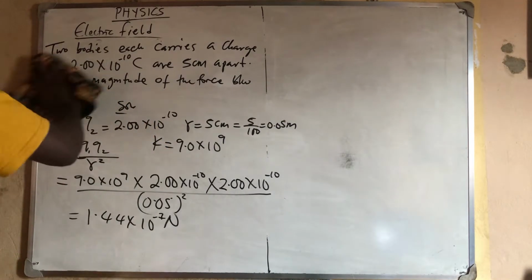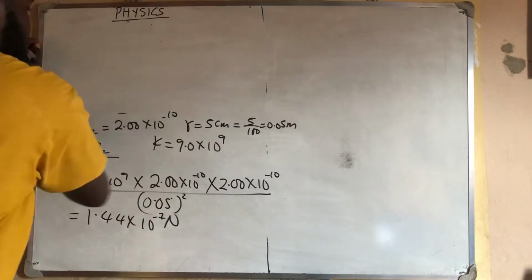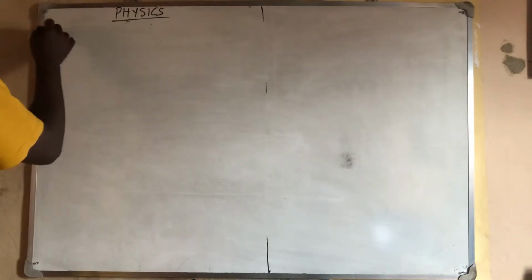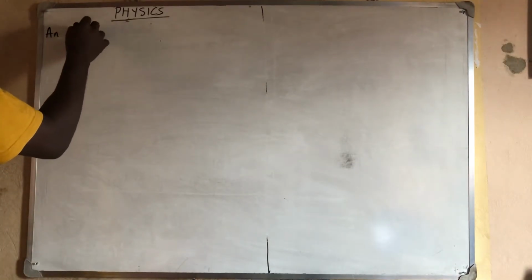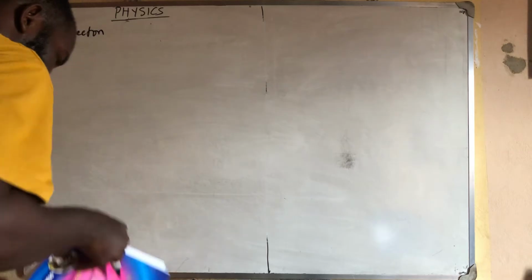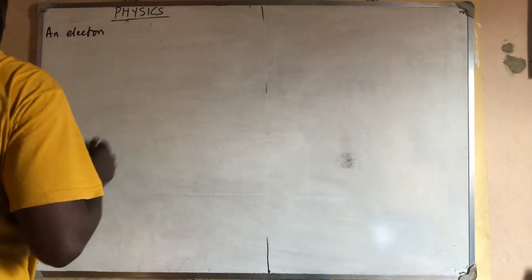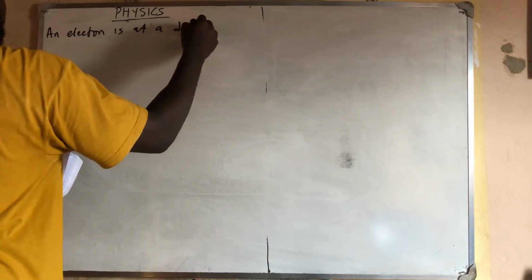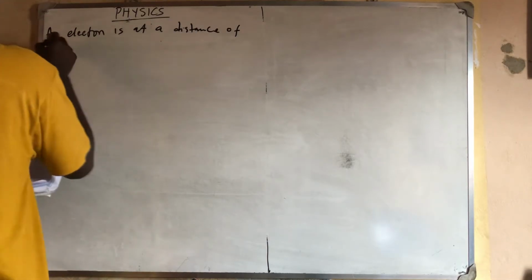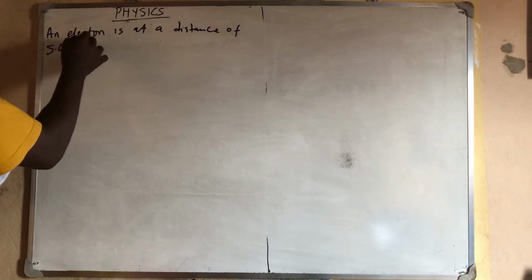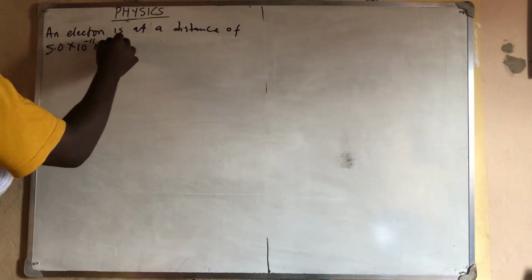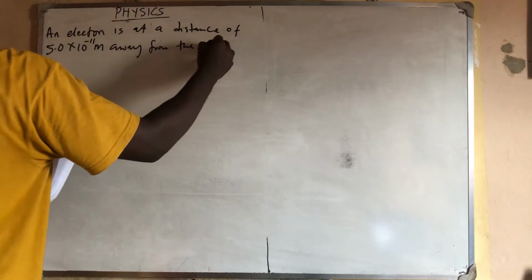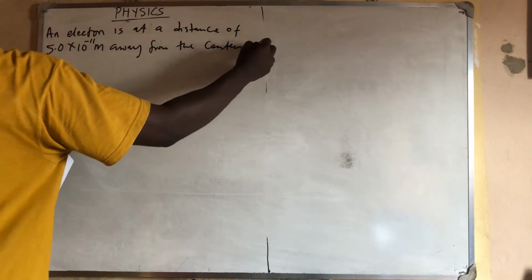So the next one, question number 2. Question number 2 says that an electron is at a distance of 5.0 times 10 raised to the power minus 11 meter away from the center of a proton.